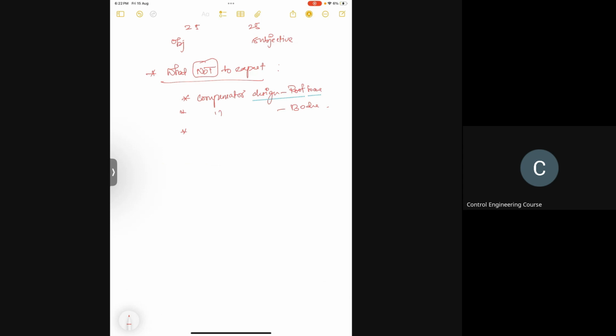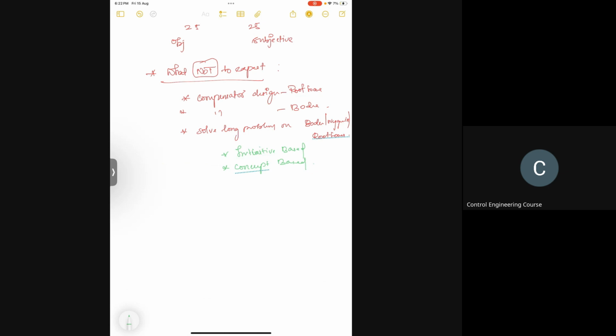Another thing is, we don't really ask you to solve long problems on Bode, Nyquist, or what else? Root locus. But you should know what it is. So instead of asking a very long question, we have asked intuitive based, concept based questions. So you should prepare in this direction. Don't spend time on solving big problems.